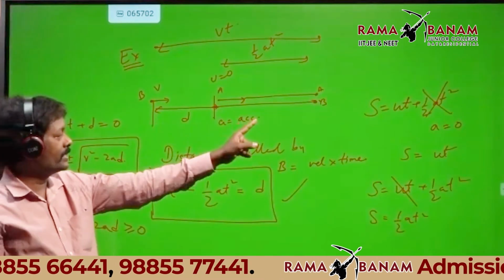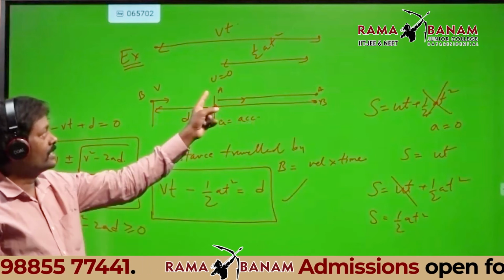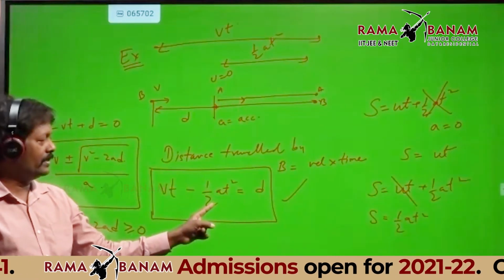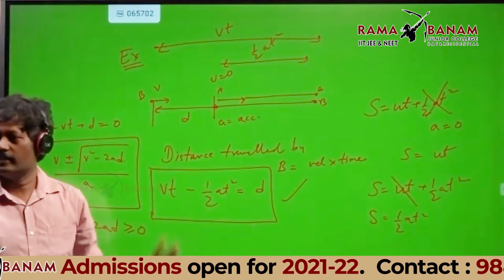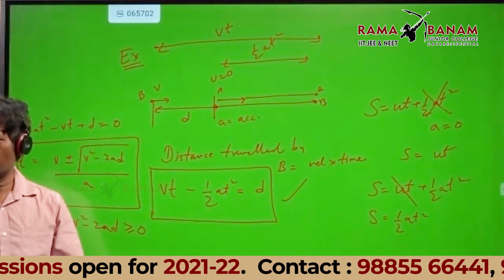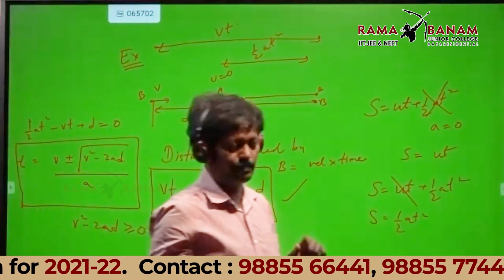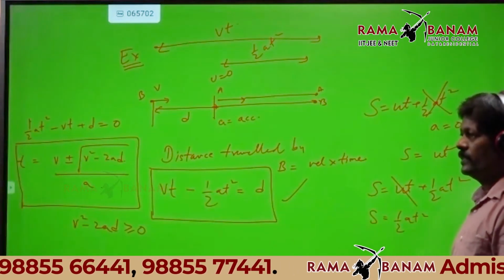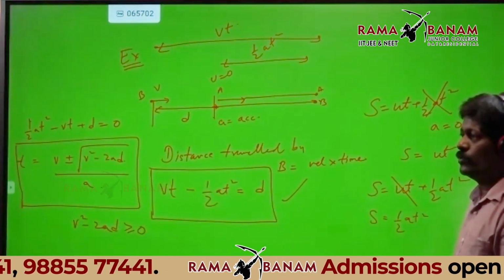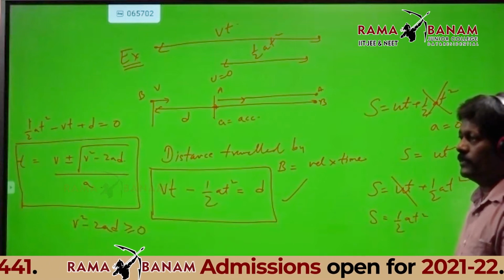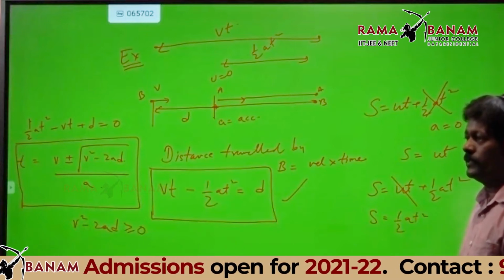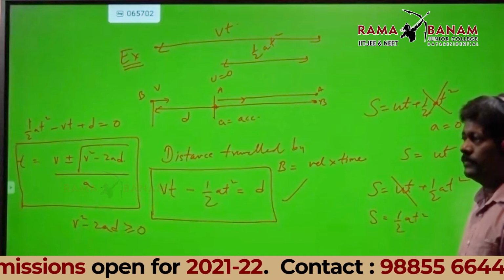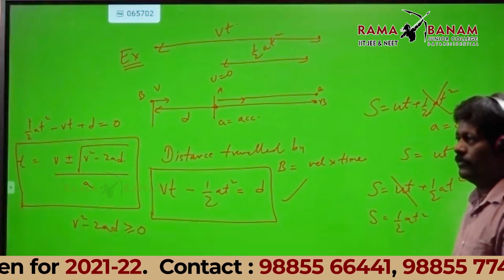The distance traveled by B minus the distance traveled by A, the difference is d. If you understood, you tell me, and I'll go to the next step. How many of you understood? Go on unmuting.